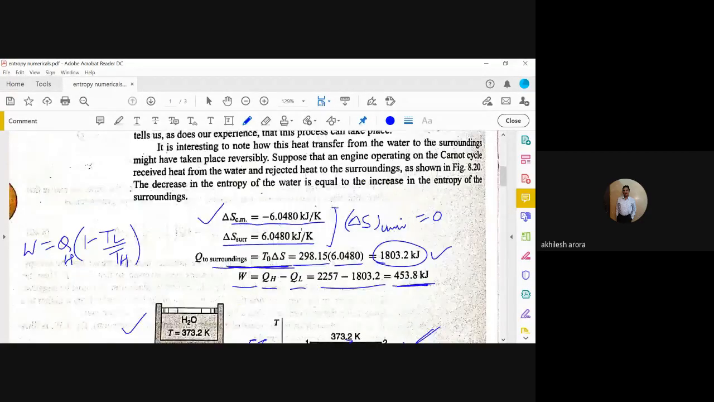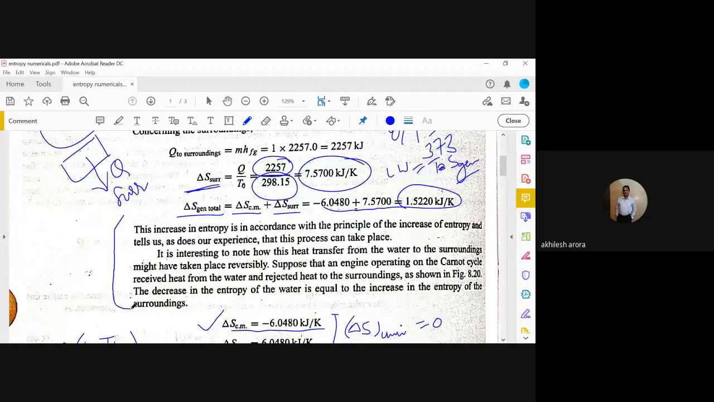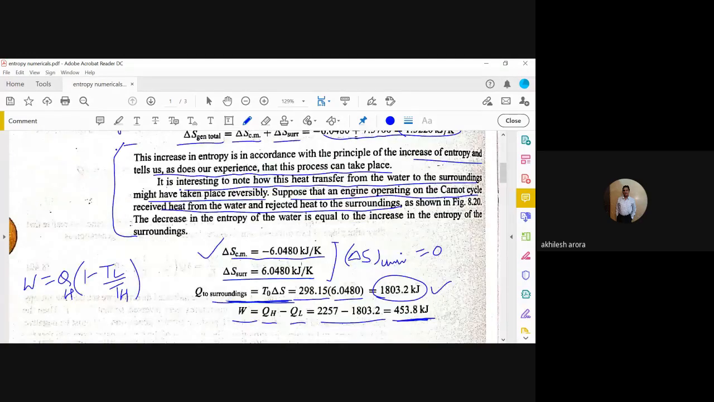If you want to read these few lines, you can read it. This increase in entropy is in accordance with the principle of increase of entropy, and tells us, as does our experience, that this process can take place. It is interesting to note how this heat transfer from water to surroundings might have taken place reversibly. Suppose that an engine operating on a Carnot cycle received heat from the water and ejected heat to the surroundings, as shown in the figure. The decrease in entropy of the water is equal to the increase in the entropy of the surroundings. Only then can it be reversible. This is explained here.